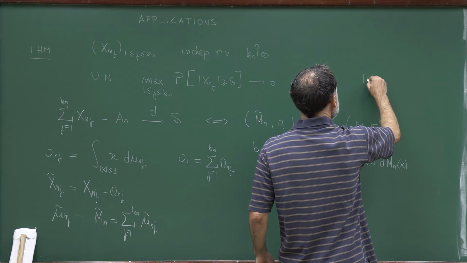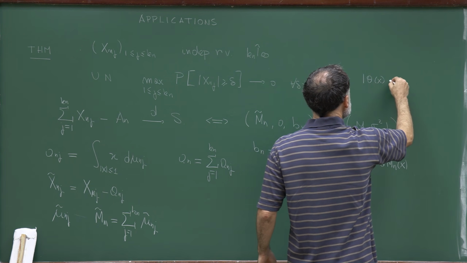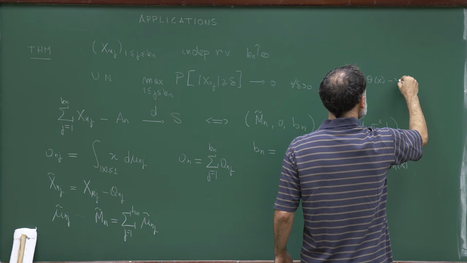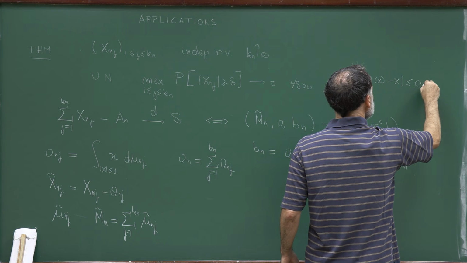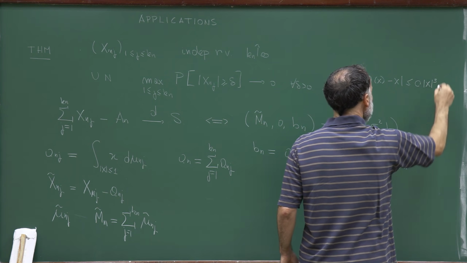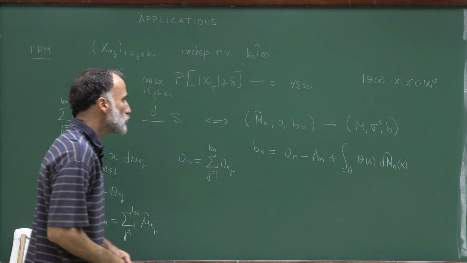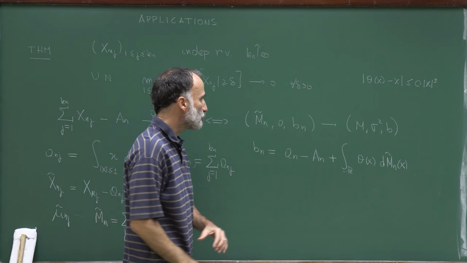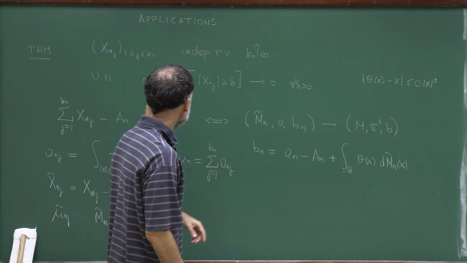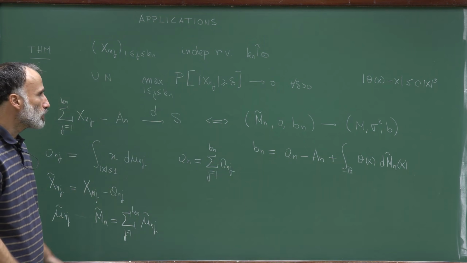So what we require is that |theta(x) minus x| is bounded by a constant times |x| cubed for |x| bounded by 1. So b_n is this quantity.